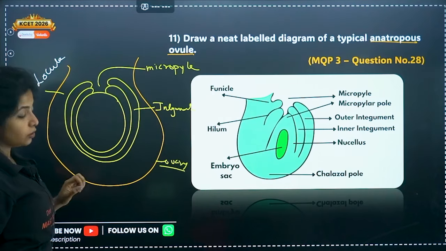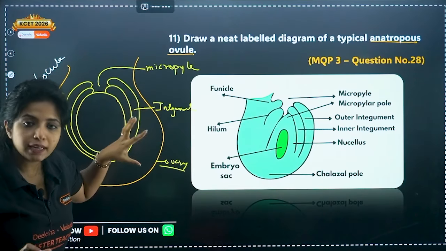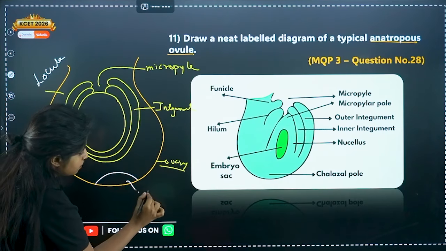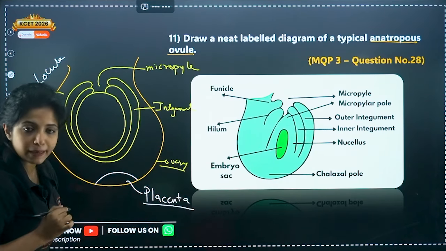Locule. Fine. The ovarian cavity. Now both of them cannot stay separated like that. It cannot be in air. So basically there is someone to nourish the ovule in general, and this part is known as placenta. It is known as placenta.